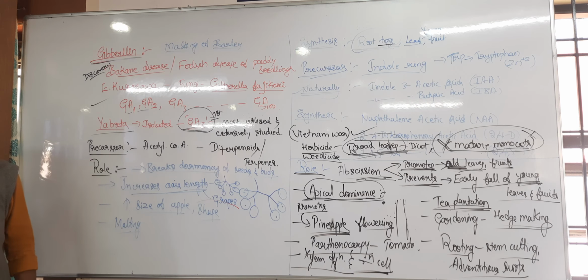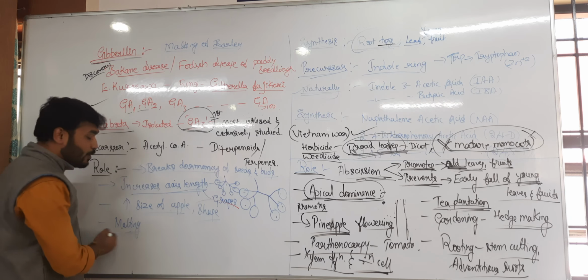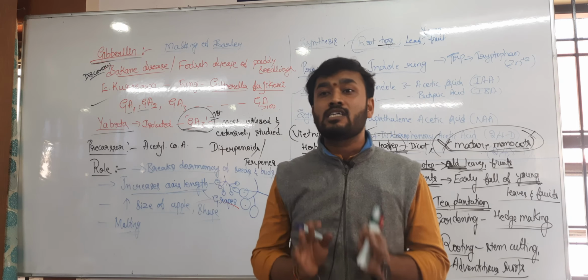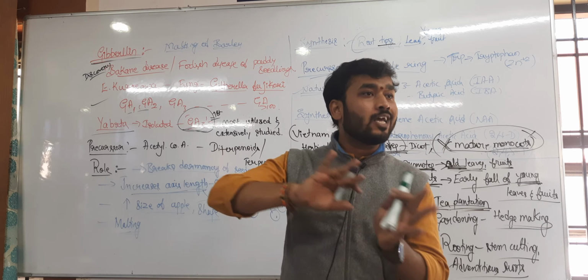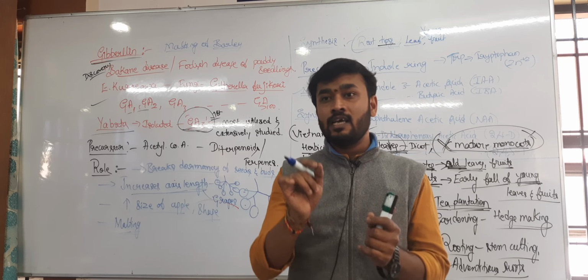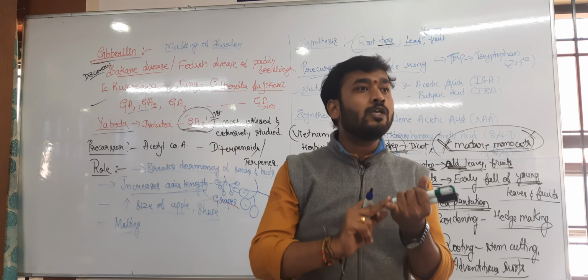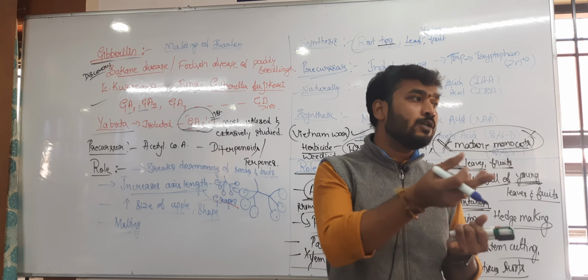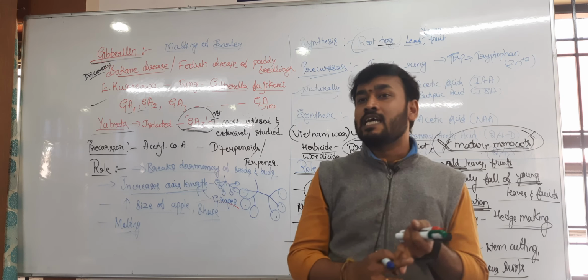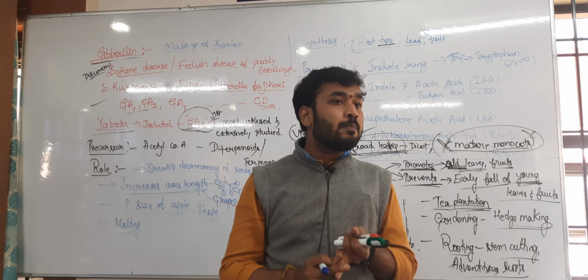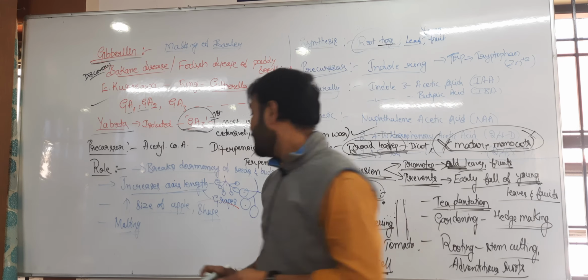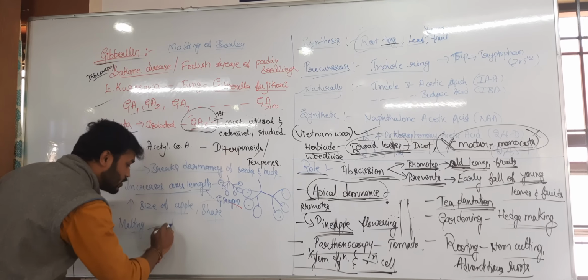The barley seeds are involved in the malting process. What is that malting process then? Malting is the process usually found in the brewing industries. That is for ethanol extraction, right? Here the seed will be soaked. That is the first step in the malting process. When the seeds are soaked, easily they will get germinated. That is the second step. The malting is involved in 3 steps.